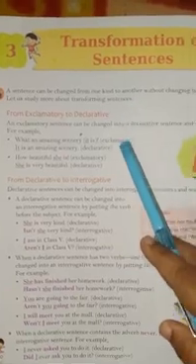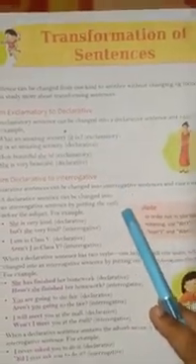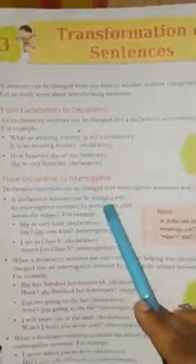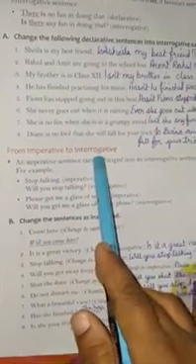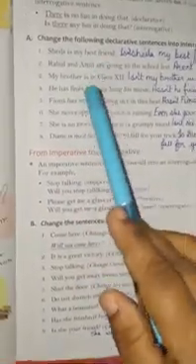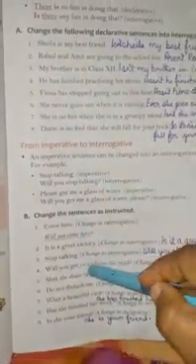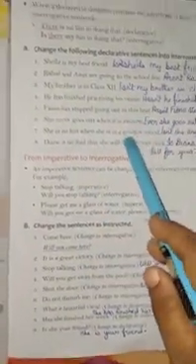Now, after I made you understand the chapter, please read the chapter once again and understand transformation of sentences, from exclamatory to declarative, from declarative to interrogative, and from imperative to interrogative. After understanding it, do exercise A and exercise B in your copies neatly.